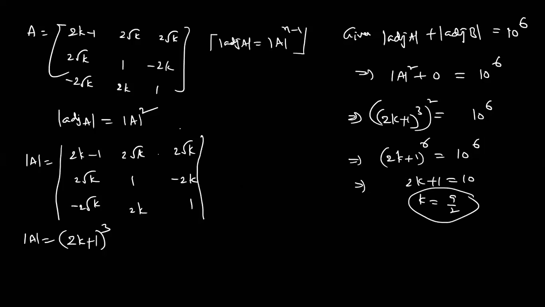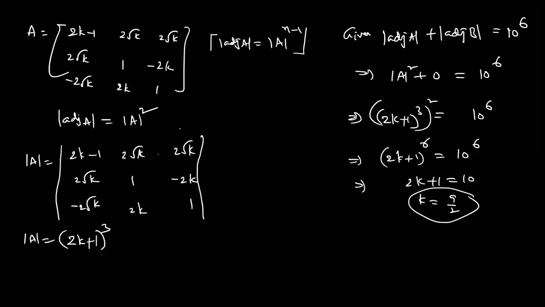Now, what are they asking? Let me see the question. They are asking the integral part of k.